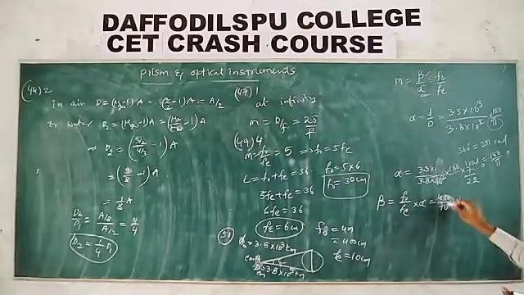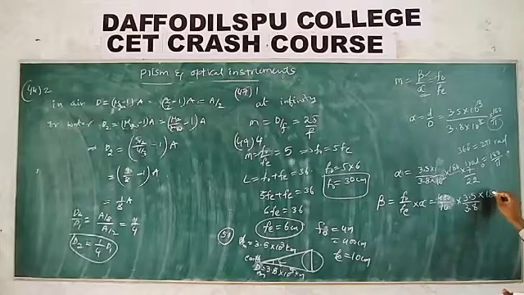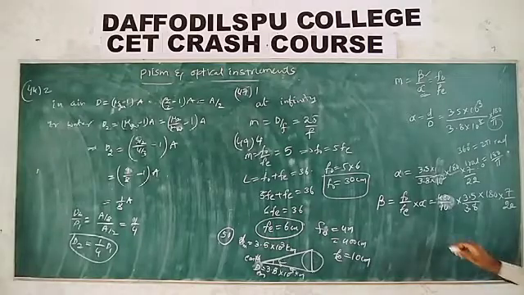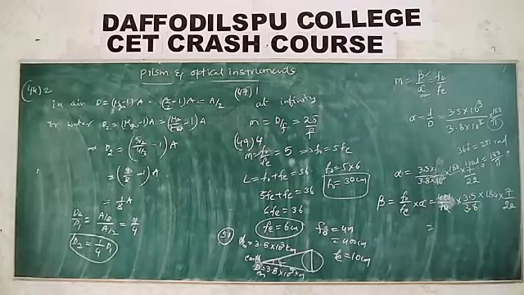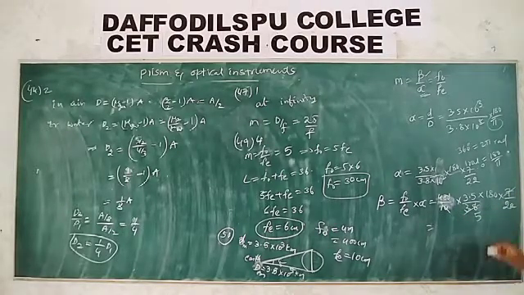Into the alpha value, which is 3.5 by 3.8 into 180 by 7 by 22.